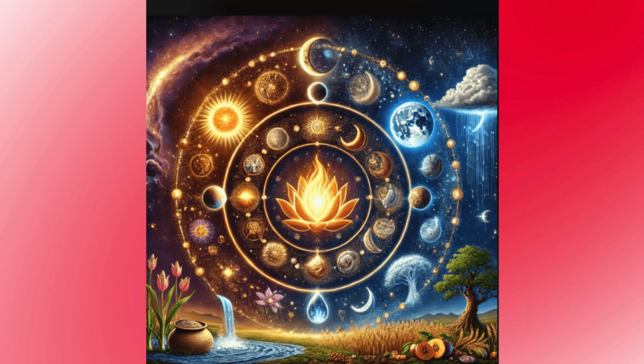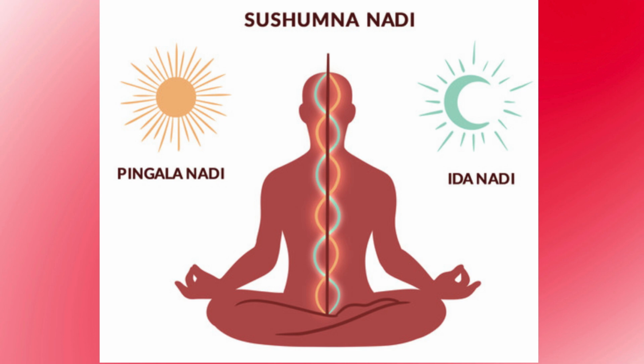Now further, the three dots are arranged in a triangle. They represent three creative fires. The red dot represents the fire of the moon. It represents Ida Nadi, or a channel for the pran on the left side of the body. The dot which is white in color represents the fire of the sun, Pingla Nadi, or the channel for the pran on the right hand side of the body.